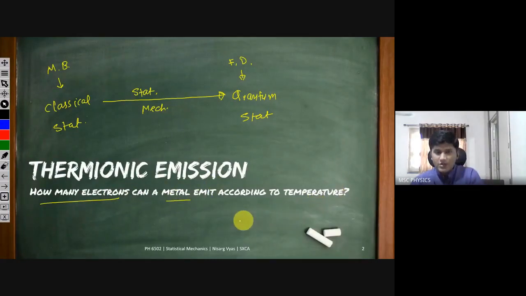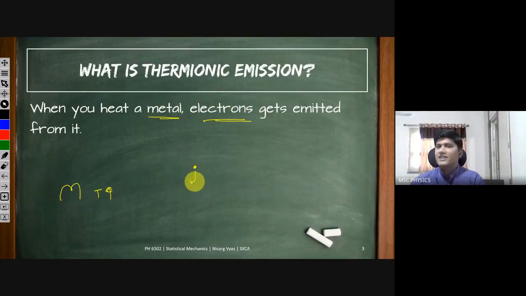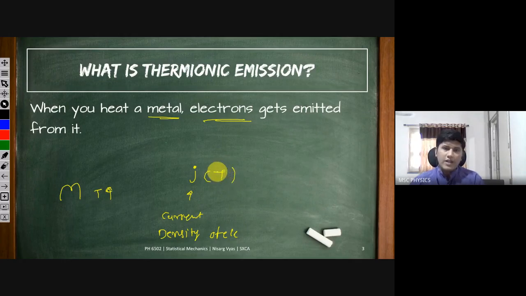We want to find out the relation of the current density of electrons as a function of temperature. At which temperature, how many electrons will be emitted. Why we want to find this out, we'll discuss at the end of this lecture. So when you heat a metal, some electrons get emitted from it, and that is called thermionic emission.